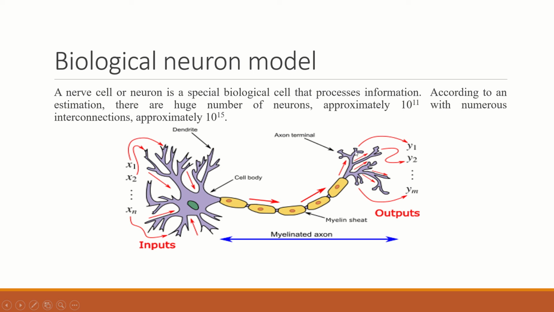The axon terminal provides the output as y1, y2, y3 and so on. This is the flow of information, from left to right. The main point is that the output of one neuron is considered as the input of the next neuron, which will take that data to the other neuron.